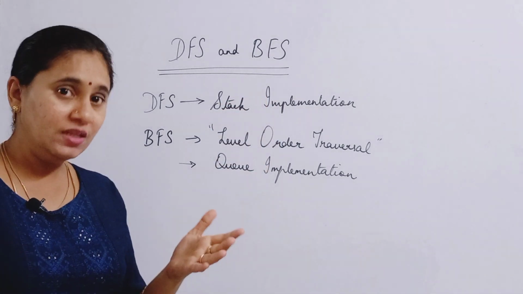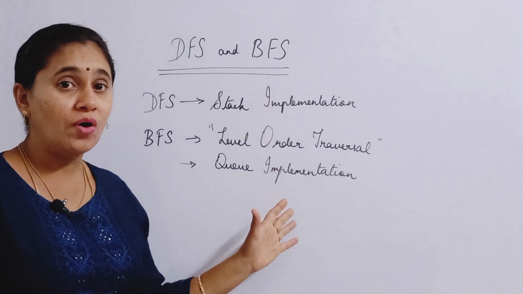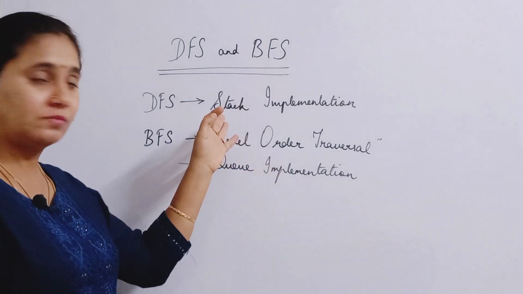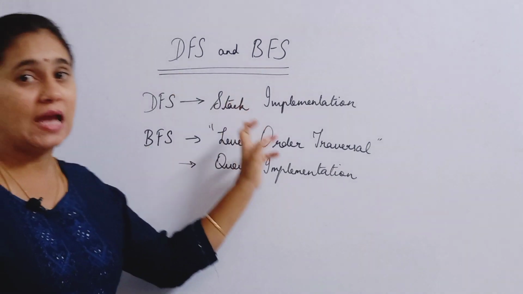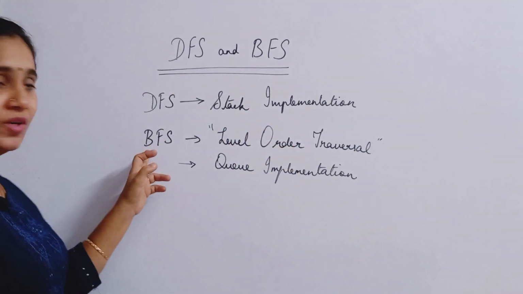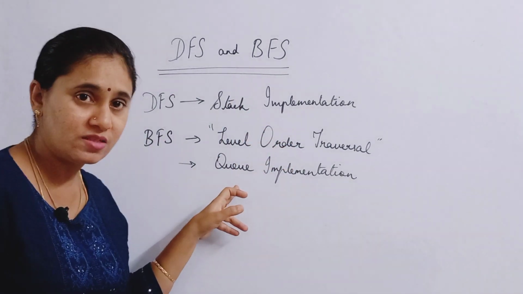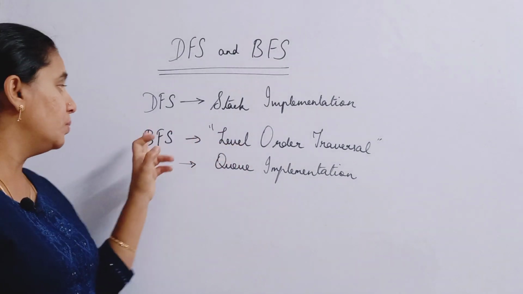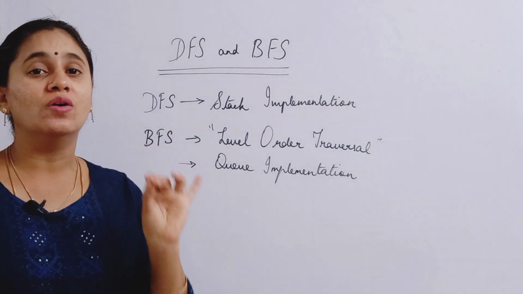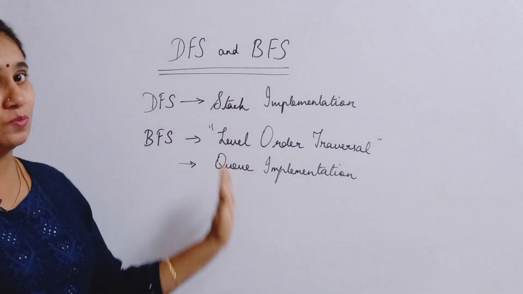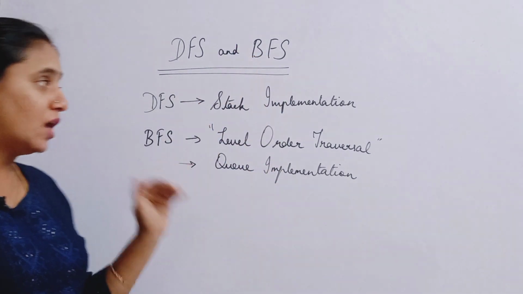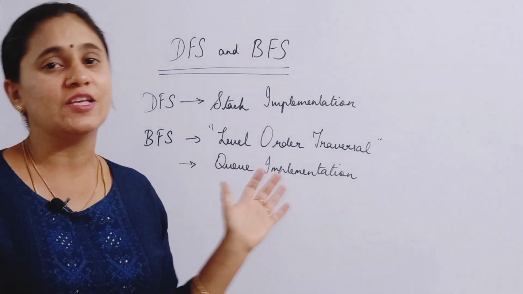So shall we proceed? These are all the important points which they may ask in multiple choice questions, that is, depth first search uses the stack data structure and breadth first search uses the queue data structure, and another name for breadth first search is level order traversal. Okay, so please make a note of all these important points, friends, right? Now we will go for the detailed explanation.